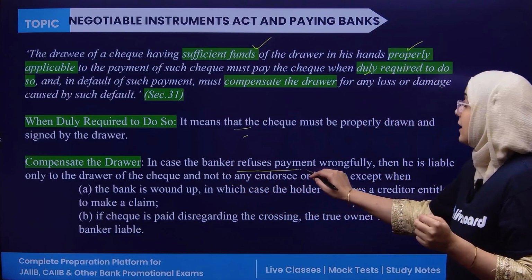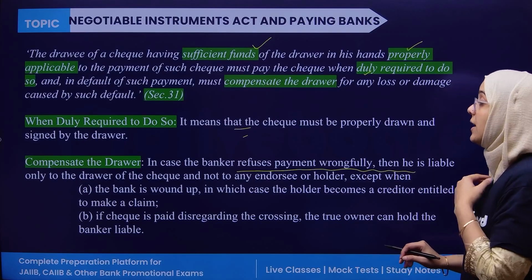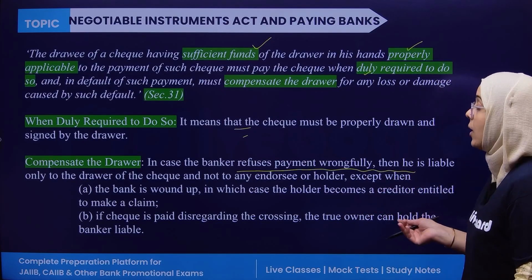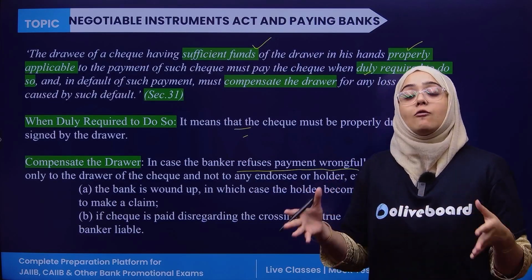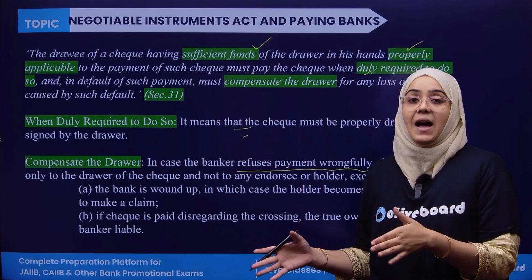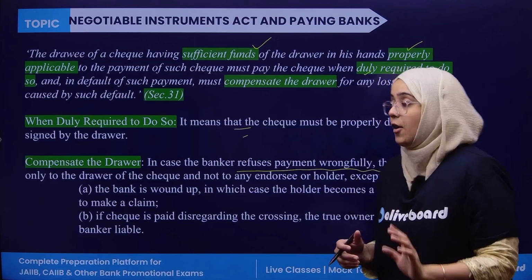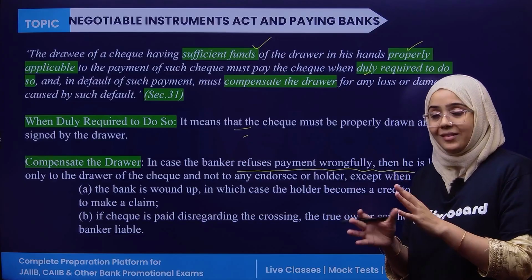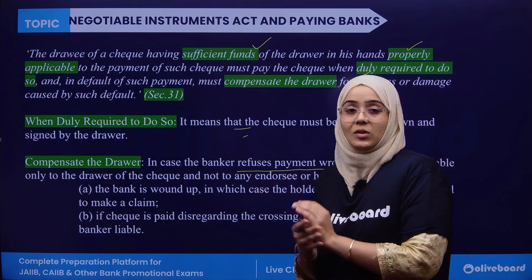Now in the case the bank refused the payment wrongfully, it is liable only to the drawer and not to any endorsee. The liability of the bank lies towards the drawer, not the endorsee of the check, except when there are situations in which the bank is directly liable to the endorsee.